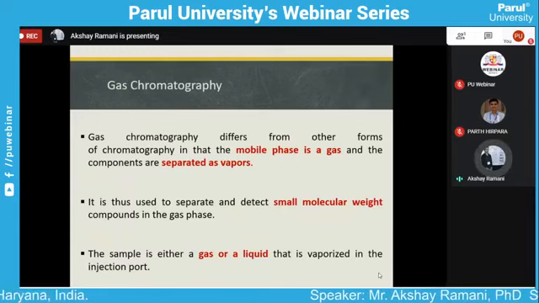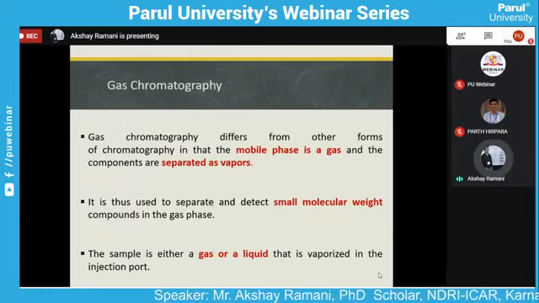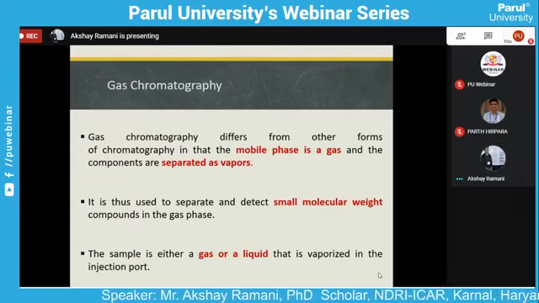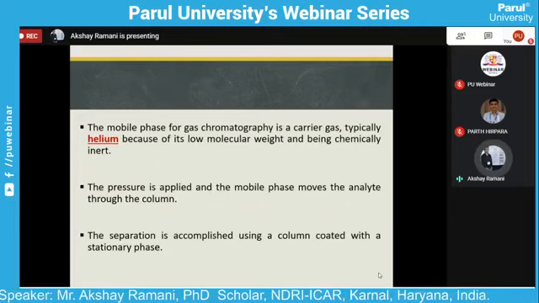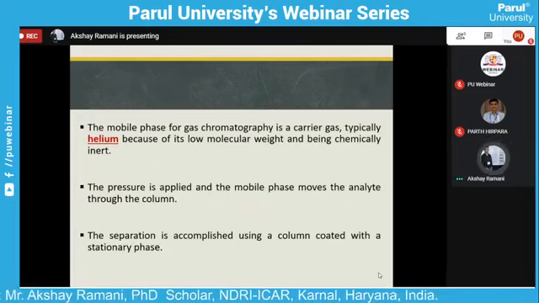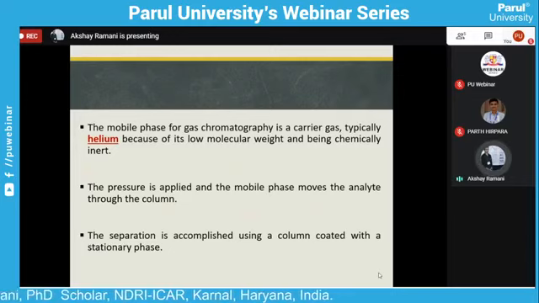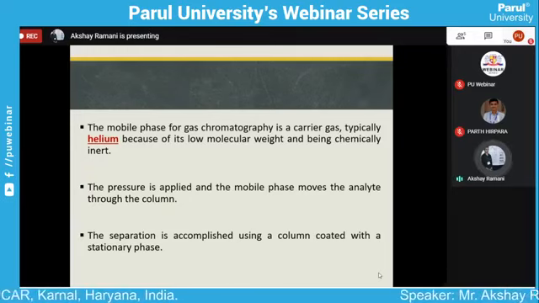The sample is either a gas or a liquid that is vaporized in the injection port and gives the analytical result in the detector. The mobile phase for gas chromatography is a carrier gas, typically helium or hydrogen. Helium is used because of its low molecular weight and being chemically inert. Pressure is applied to the mobile phase for the movement of the analyte through the column.